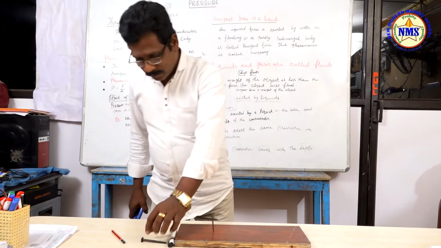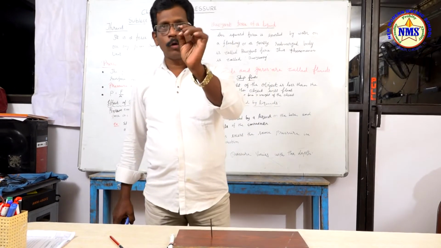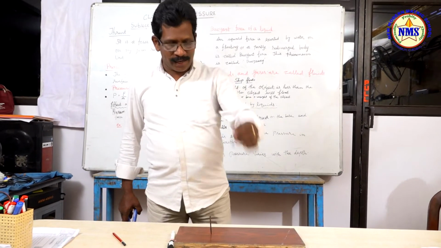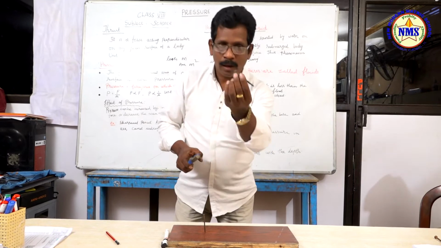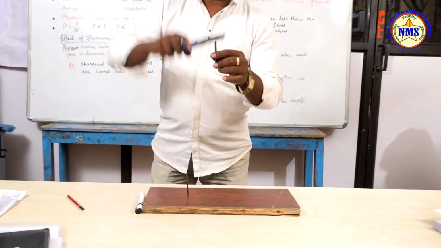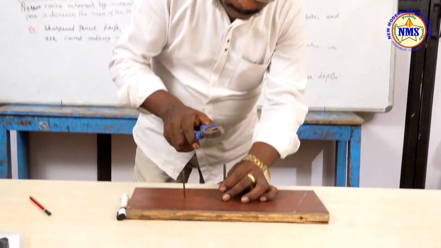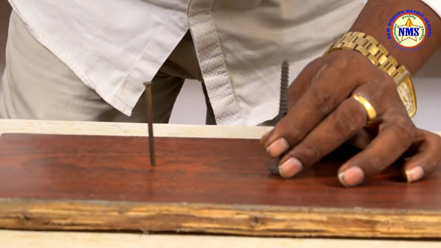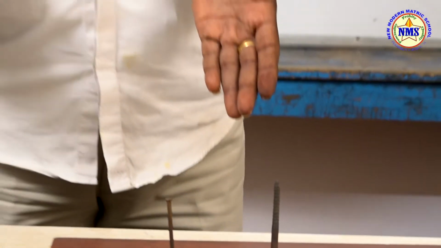It stands. See, again I am going to try to stand this nail in this wood. I am putting the flattened side down, sharpened side upper. So it is not possible.